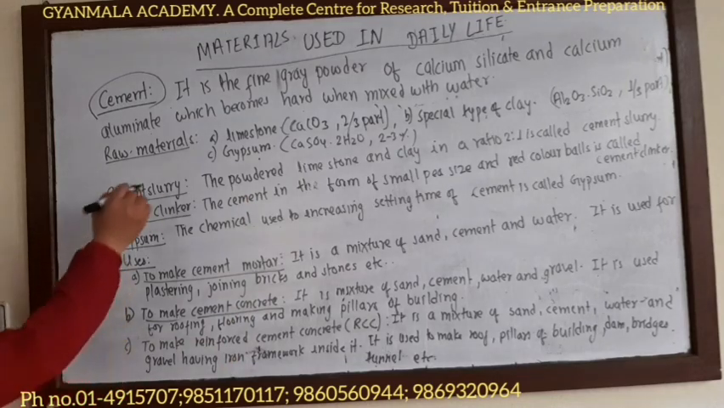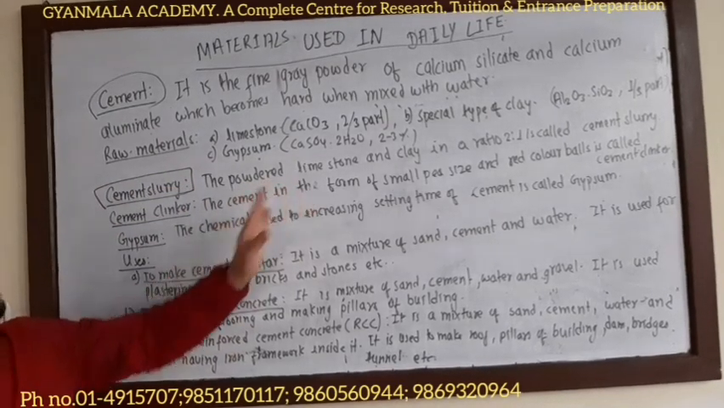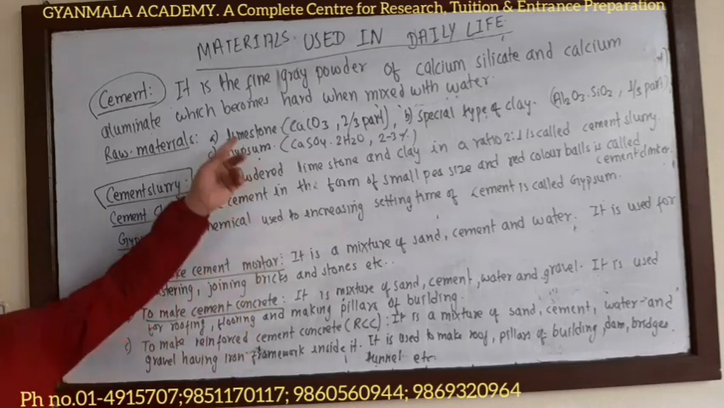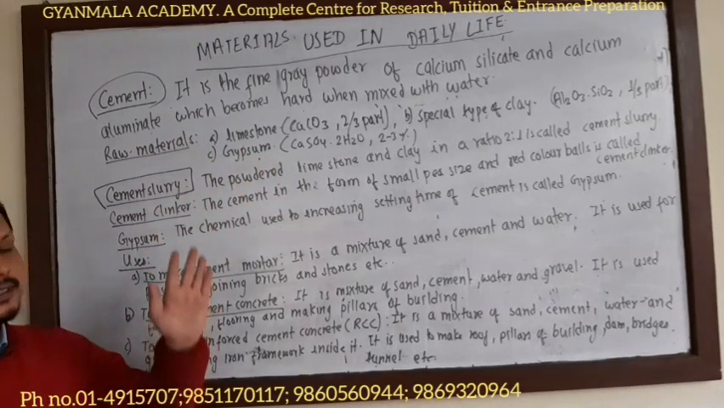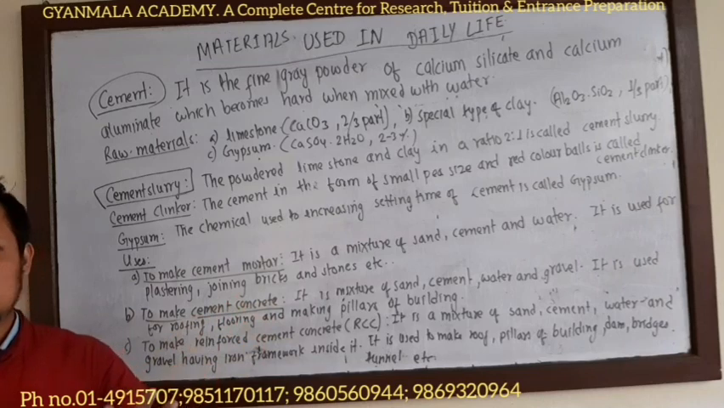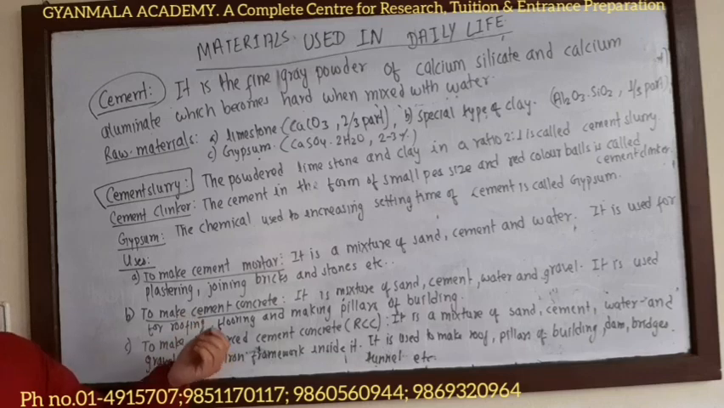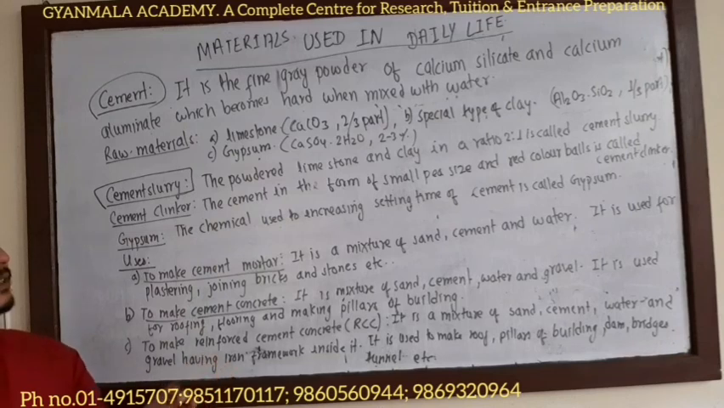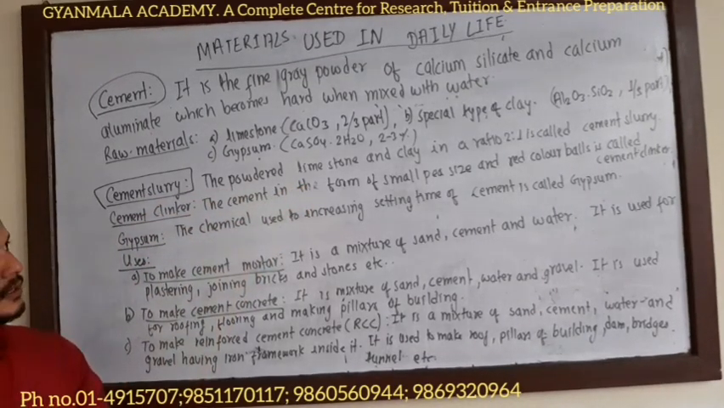Now, what do you mean by cement slurry? The powder of limestone and clay in the ratio 2:1 is called cement slurry. The raw materials of cement are limestone and a special type of clay. They are crushed separately into a fine powder, and then mixed in the ratio of 2:1 to make cement slurry.